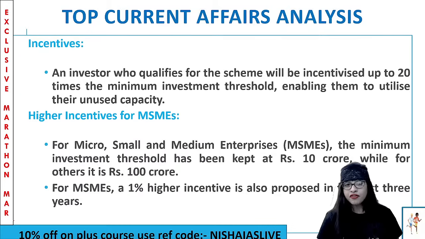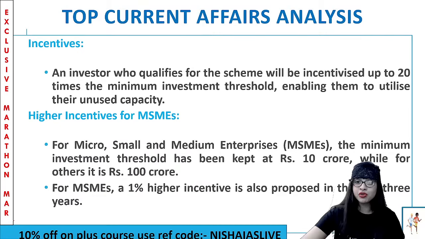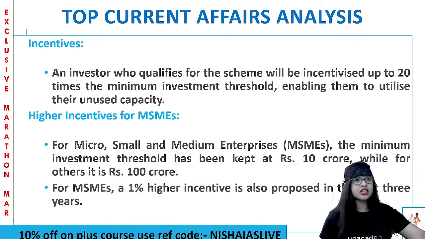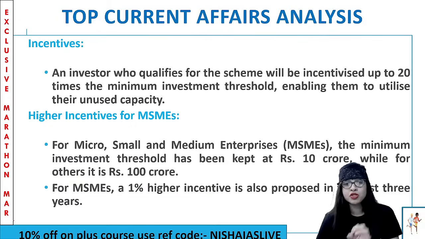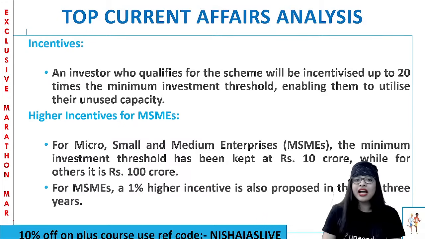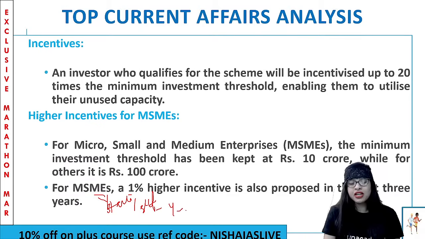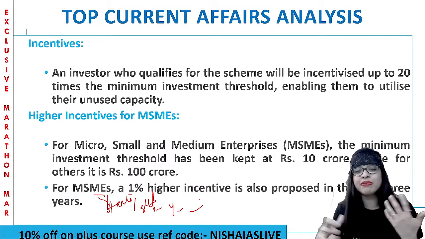Let me tell you that. For the MSME, that is micro, small, medium enterprises, the minimum investment threshold is, let's say, 10 crore, whereas for others, it is 100 crore. And for MSME, a 1% higher incentive is also proposed for the first 3 years. Why? Encouraging startups, self-employment. Then young people, rural population, employment issues, all these things can be solved.